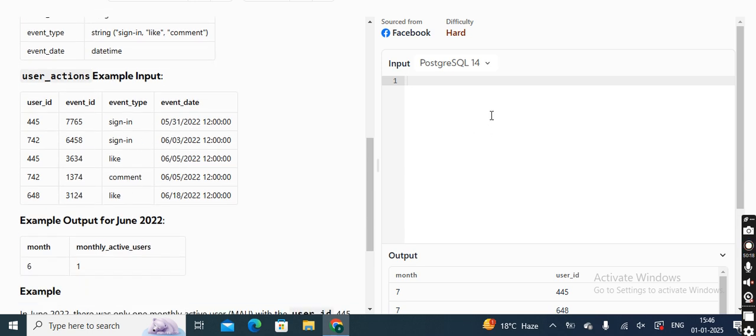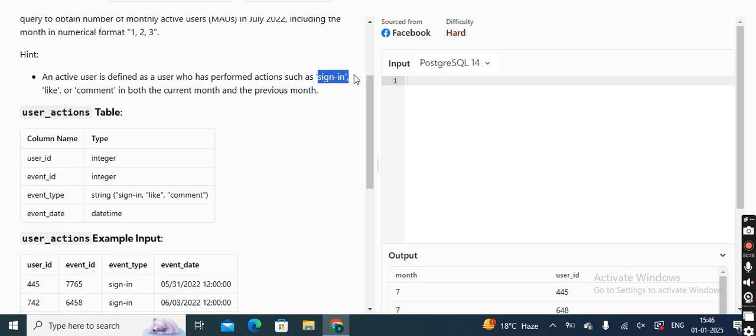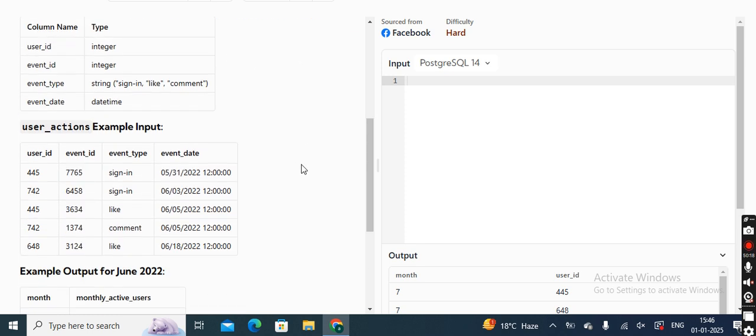Okay, so now this is the table. In the table, what are they saying, who are our active users? Active users are those who have been doing actions like sign in, like, or comment. Whenever you come across this kind of question, one easy thing you can do is first identify if there are any other kinds of actions that are not listed, that are not visible to you in the given table.